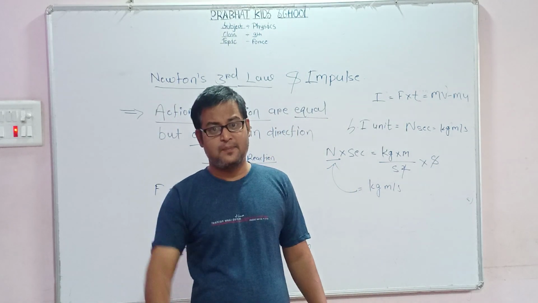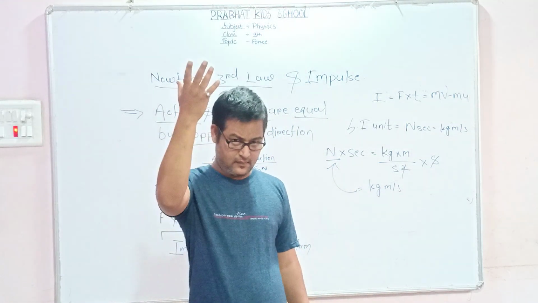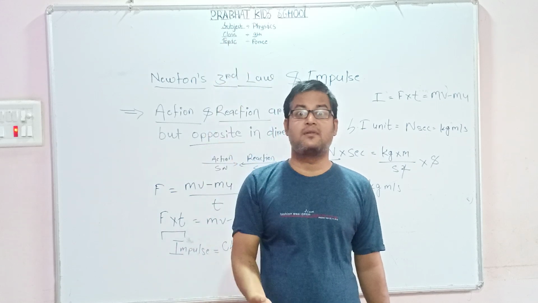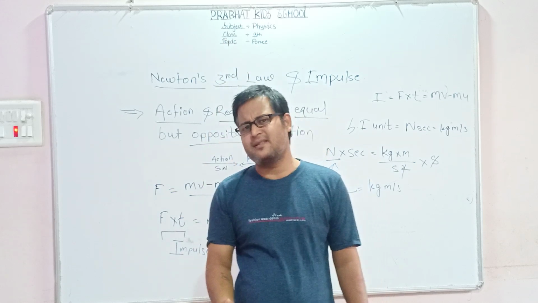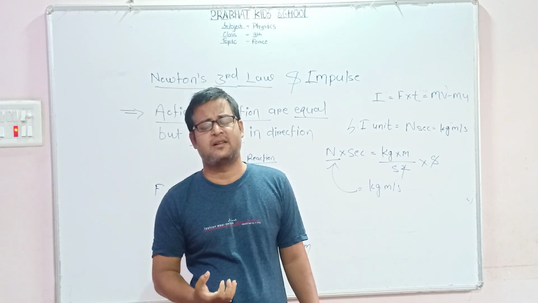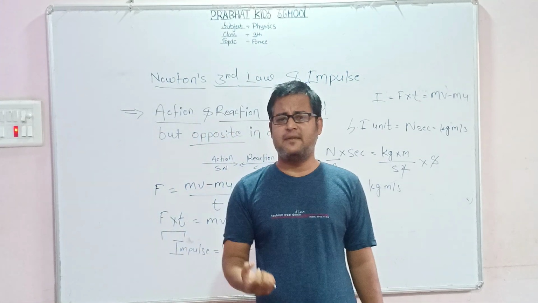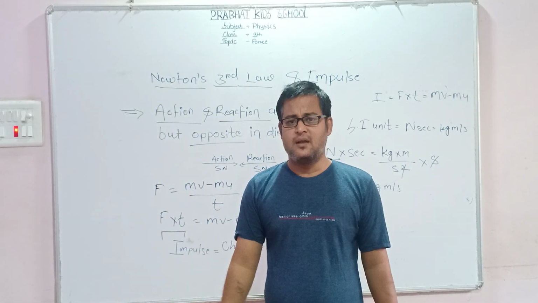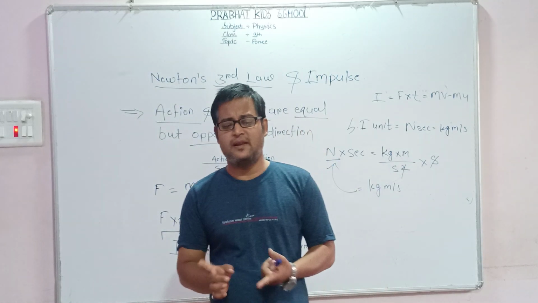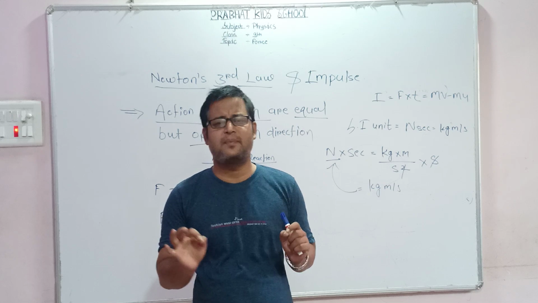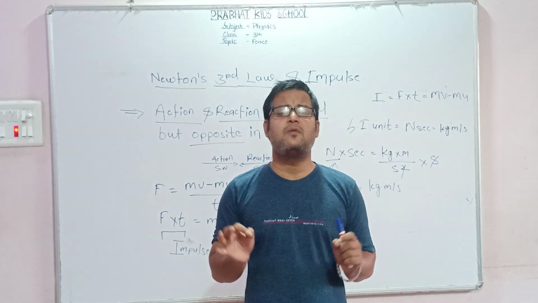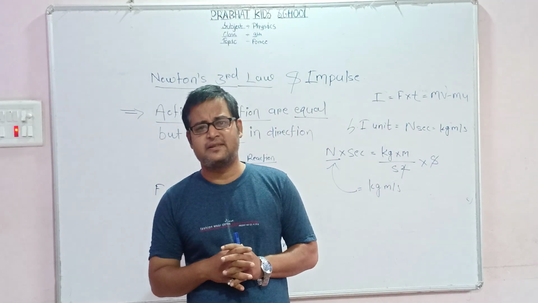When we apply force to throw an object upward, it comes downward, but that downward force is the force of gravity. That is different, that we will study in the next chapter. But don't be confused in the Newton third law. It is very simple. Action and reaction are the two forces, but they are always equal and opposite in direction.